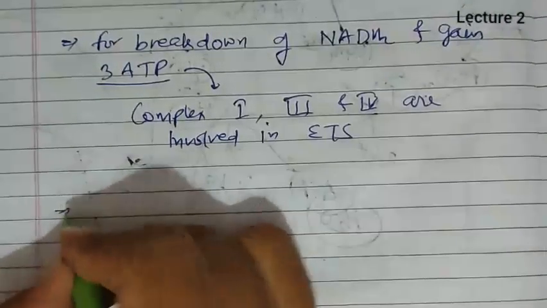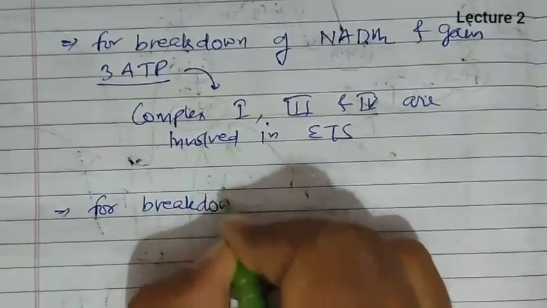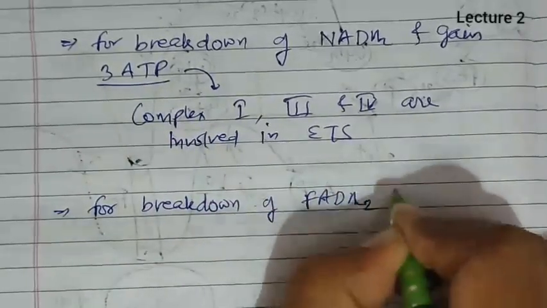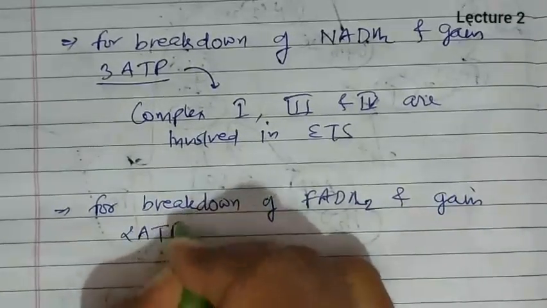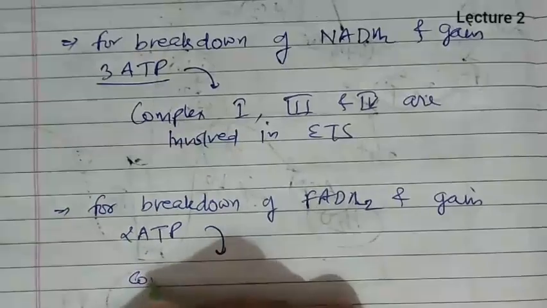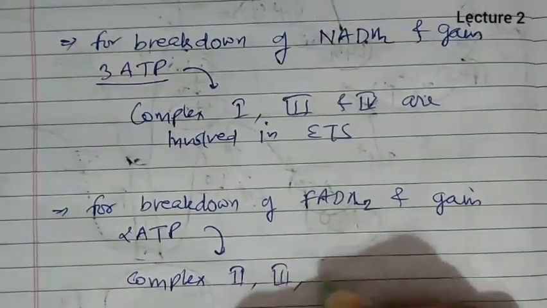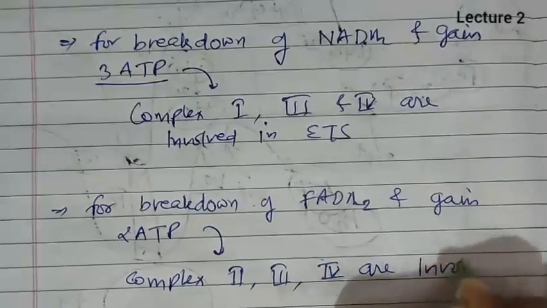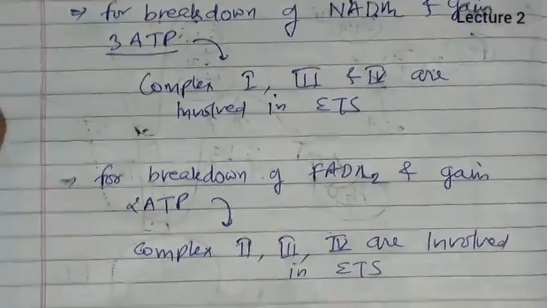whereas for breakdown of FADH2 and gain of 2 ATP, complex second, third and fourth are involved in ETS.